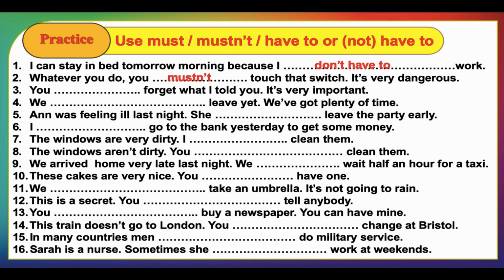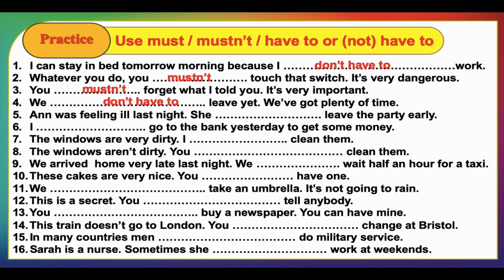It's very dangerous. You forget what I told you. It's very important. So here you are advising someone not to forget something. Okay? And here you are going to use an obligation with a must. So you mustn't forget what I told you. It's very important. We leave yet. We have got plenty of time. So here we have, let's say, an obligation that comes from the speakers themselves. So they should say, we don't have to leave yet. We have got plenty of time.